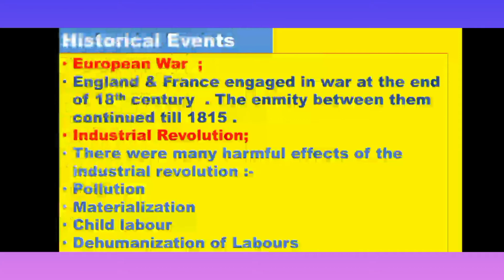Second, the Industrial Revolution was there. There were many harmful effects of the Industrial Revolution, like pollution, materialization, child labor, and dehumanization of the laborers.